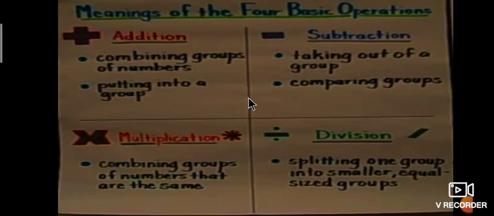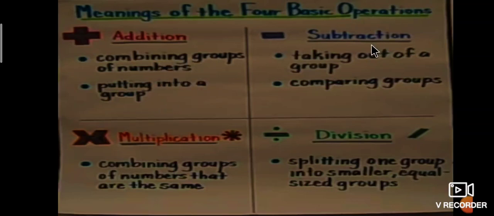Combining one with another one, then 2 is obtained. That 2 is called the sum. So addition is combining groups of numbers, putting into a group. That is the meaning of addition.